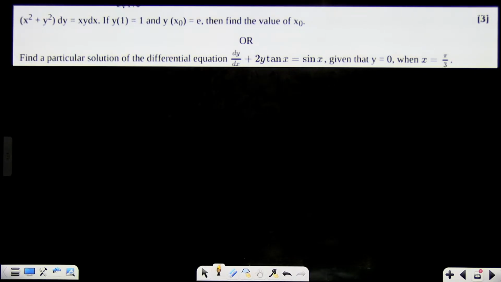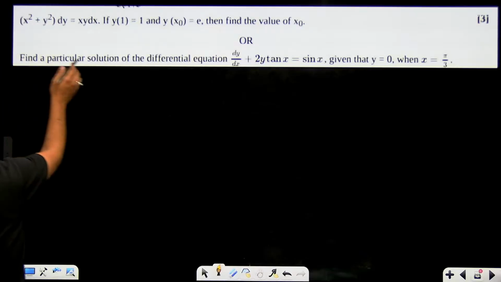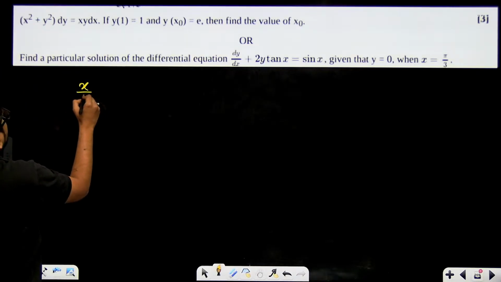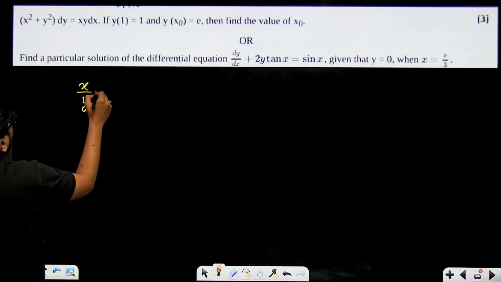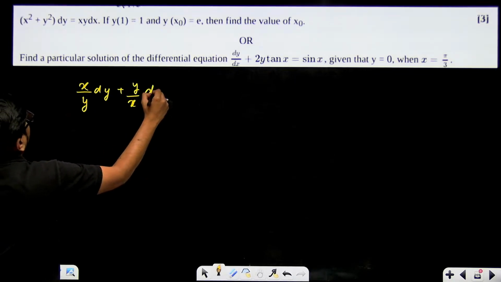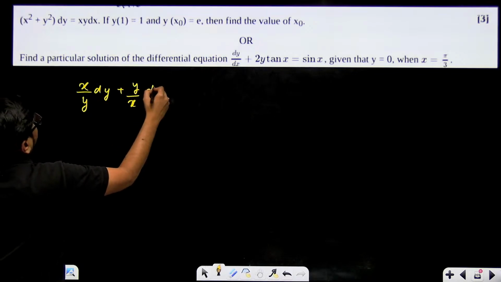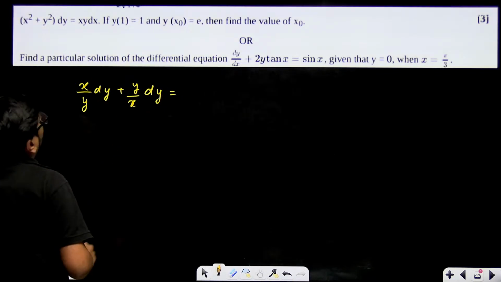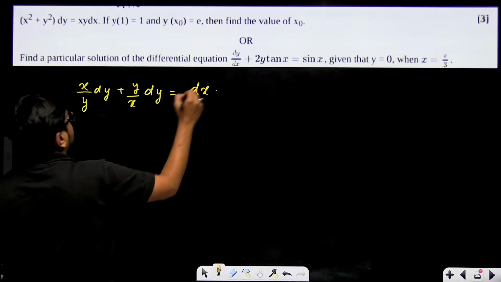Right? Divide the entire equation by xy. So it will become x by y dy plus y by x dy equal to dx. This is how it will appear.